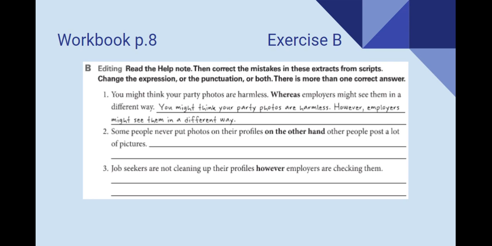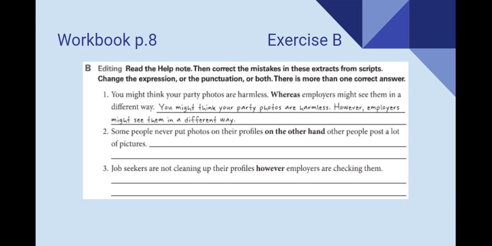If you see here, whereas is not used correctly, because I can use it to contrast two ideas in one sentence. So here, what I did is write, you might think your party photos are harmless, period. However, employers might see them in a different way. This could be one of the options. The other option would be, you might think your party photos are harmless, comma, whereas employers might see them in a different way, basically combining the two sentences.